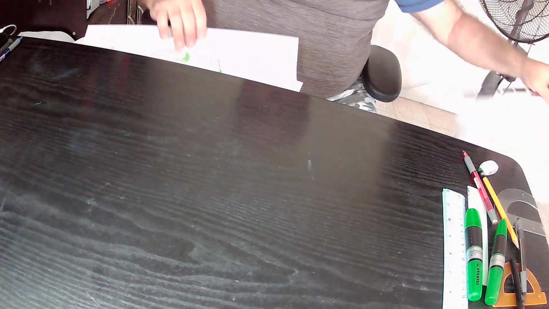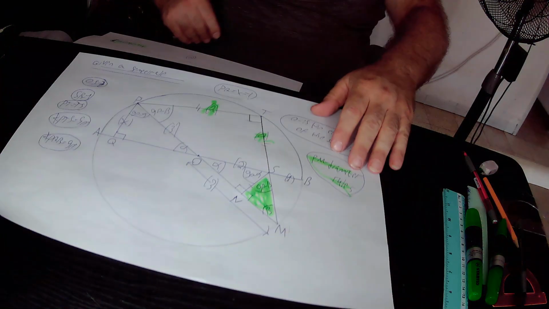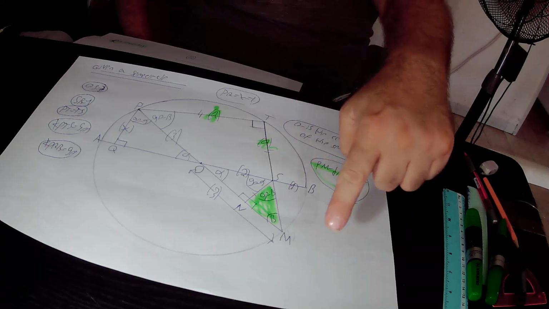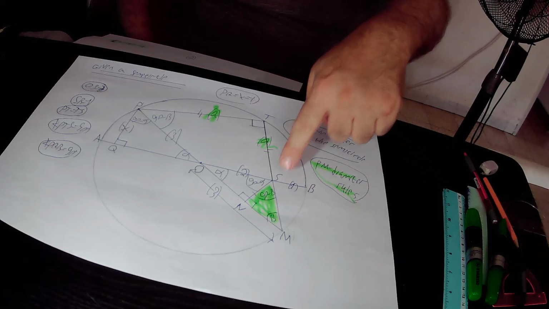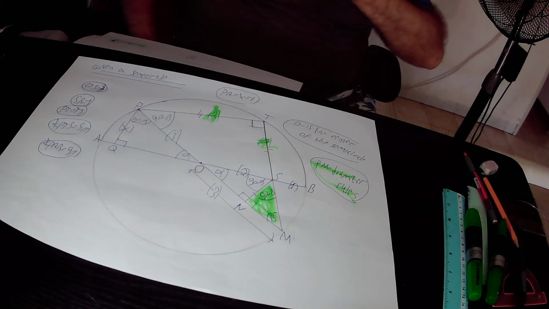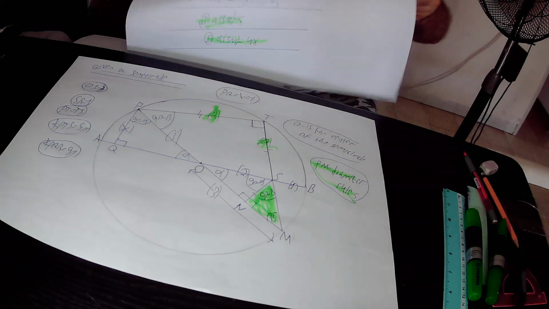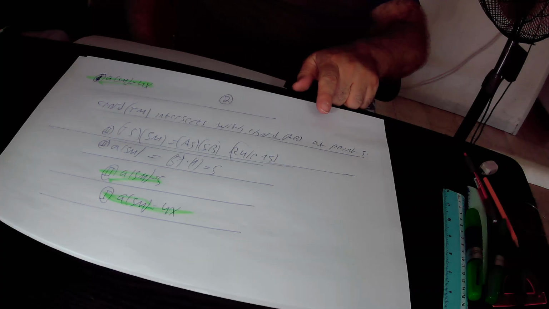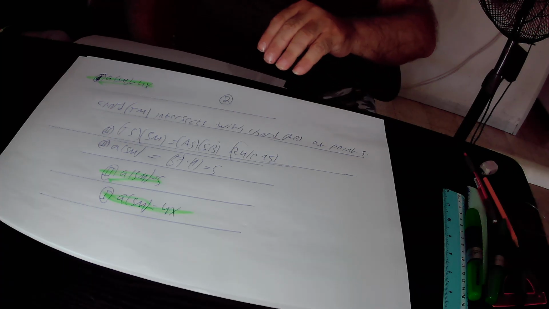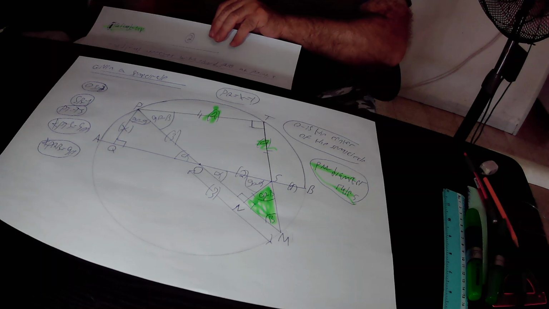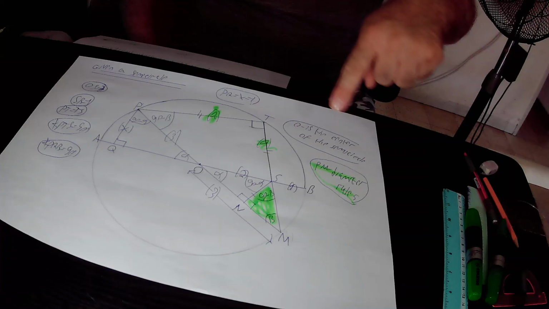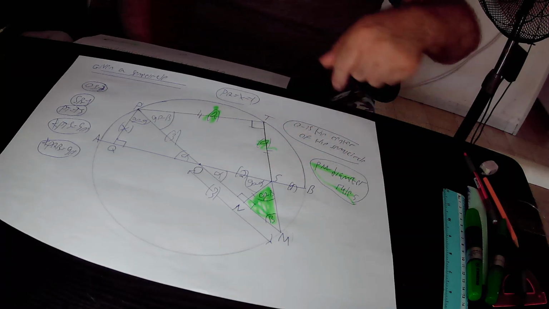We can implement rule 15 in our drawing. Why? Because in our drawing we have chord TM that intersects with chord AB at point S. So all the requirements of rule 15 are satisfied, and therefore we can implement rule 15. According to rule 15, the following equation is true, that TS times SM equals AS times SB.